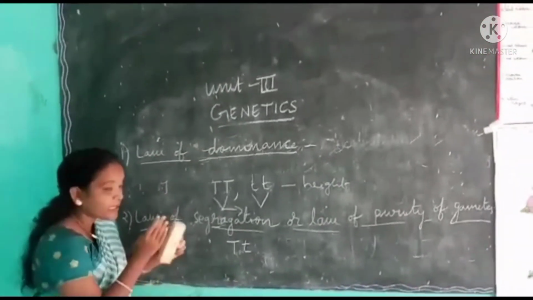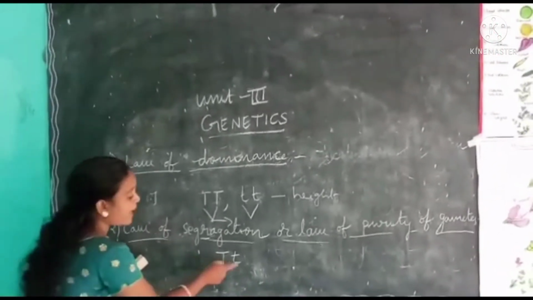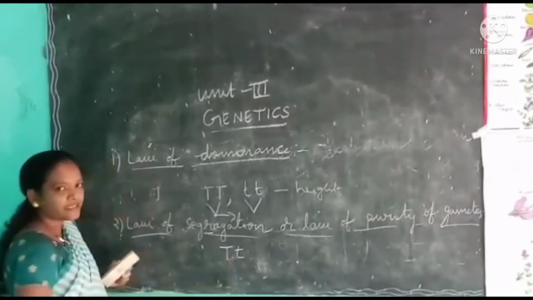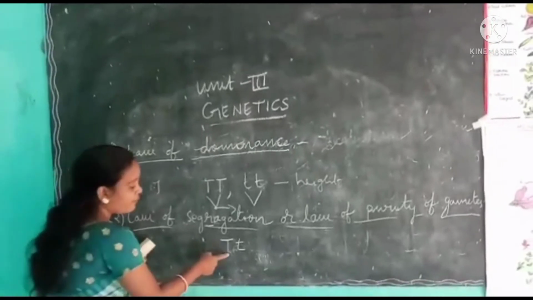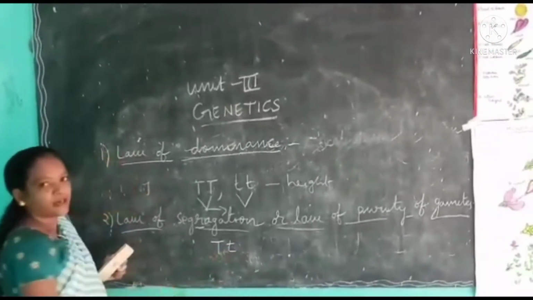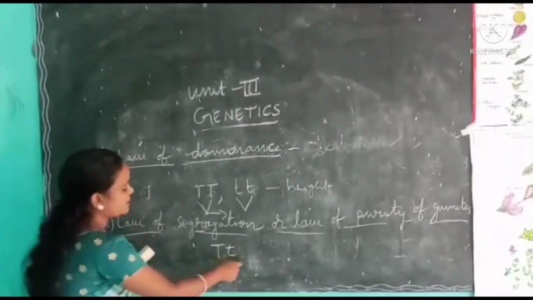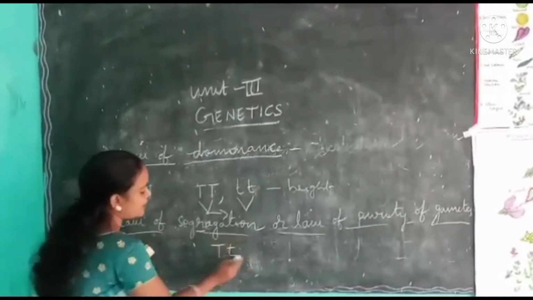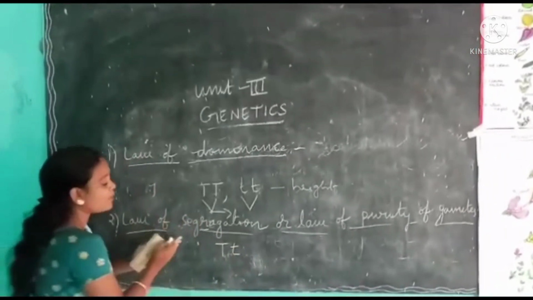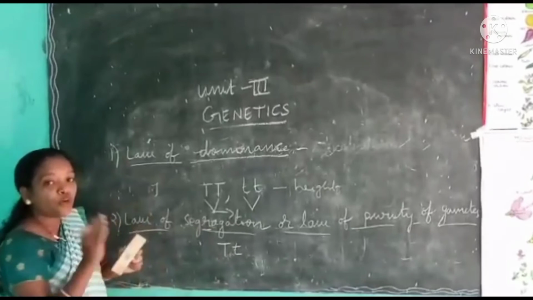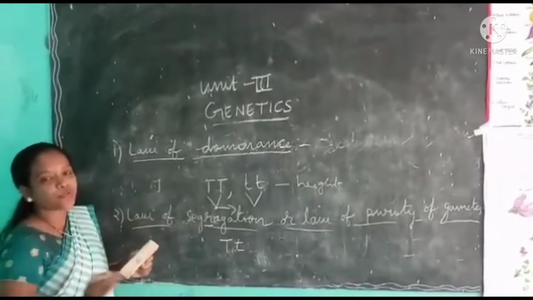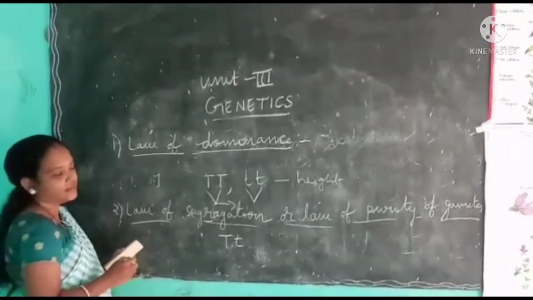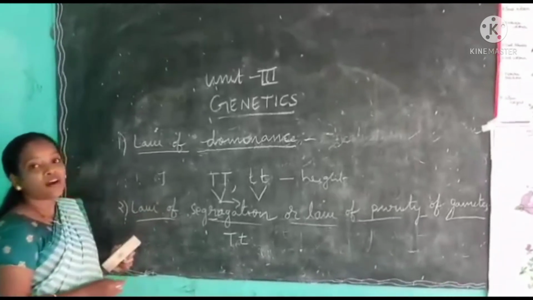Blend means they do not combine, but remain separate. During meiosis or gamete formation, they separate from one another, and only one allele passes to the next generation. That is called law of segregation.